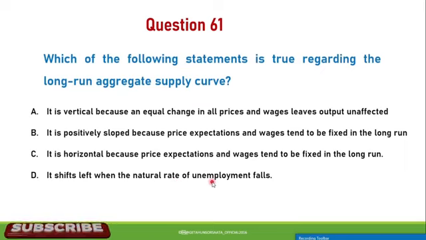So the true statement regarding the long run aggregate supply curve is A. It is vertical because unequal change in all price and wage leave output unaffected.